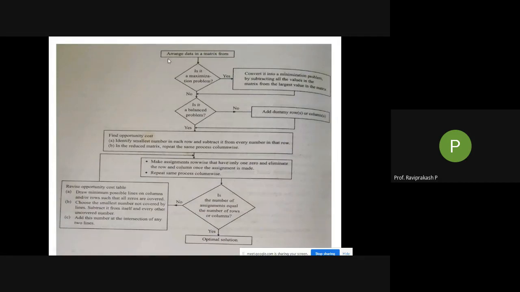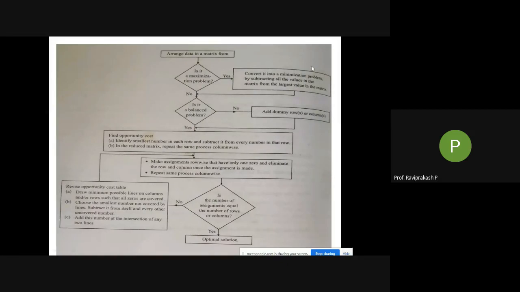Here again they could give you a particular matrix directly, or in a paragraph format, and you need to convert it into a matrix format. Then, is it a maximization problem? Yes: convert it into minimization. No: continue. Is it a balanced problem? You already know what it is: balancing, like when LHS is equal to RHS, or the number of rows is equal to the number of columns.